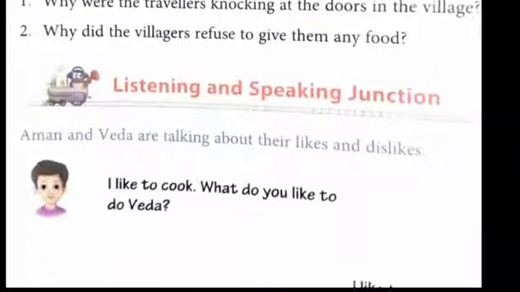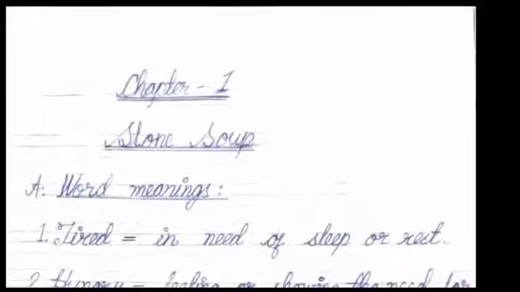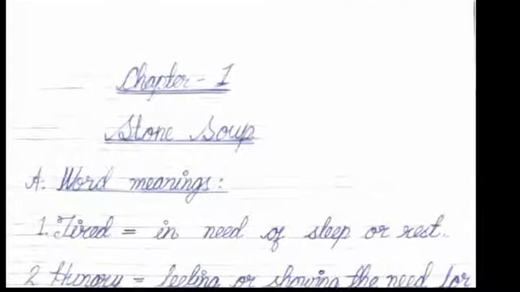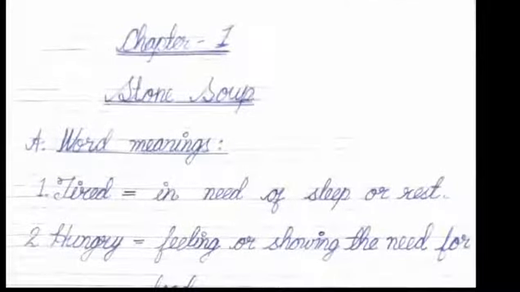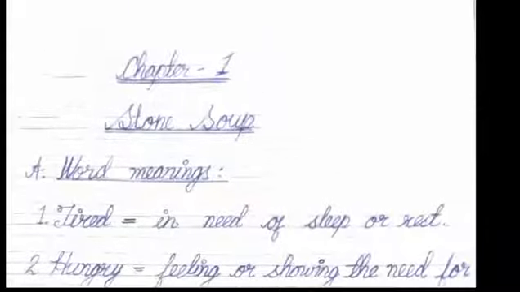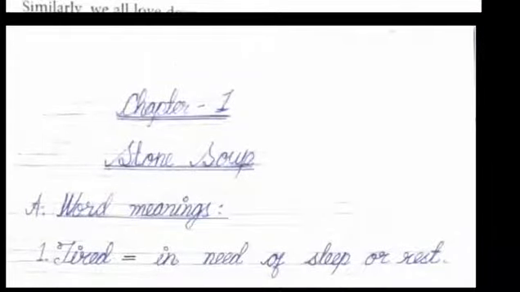Look at here are some portions that you have to do in your copy. Here are some word meanings that you have to do in your copies, but please use pencils while you are writing in a copy and do as I have done. You have to write date, day, homework, chapter name, chapter number.